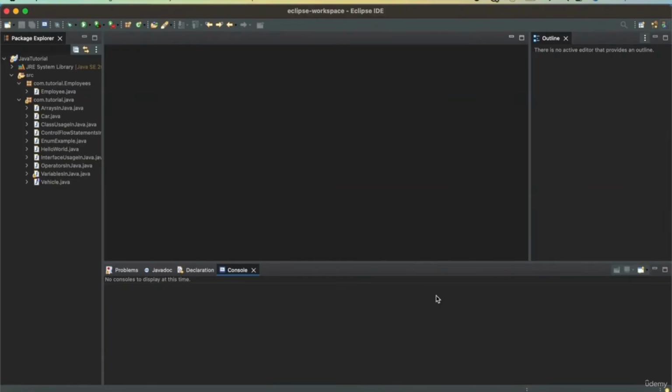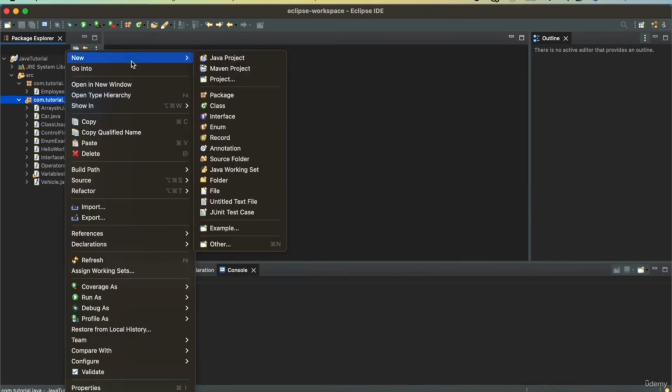In this video, we will see how we can implement inheritance in Java. For that, we will create a class, and then we will define another class that will inherit from that class, as well as we will have a usage class that will have public static void main method that will use and show the power of inheritance. So let's get started.